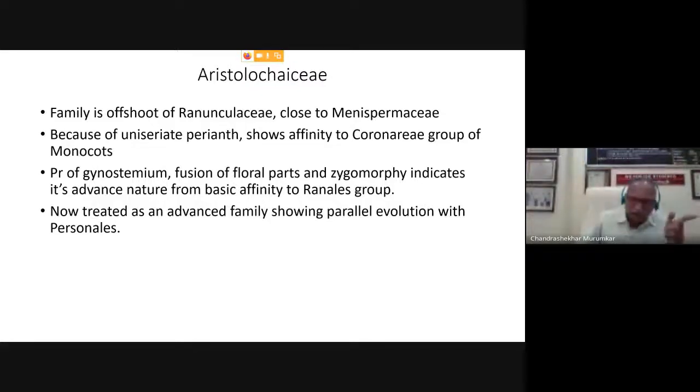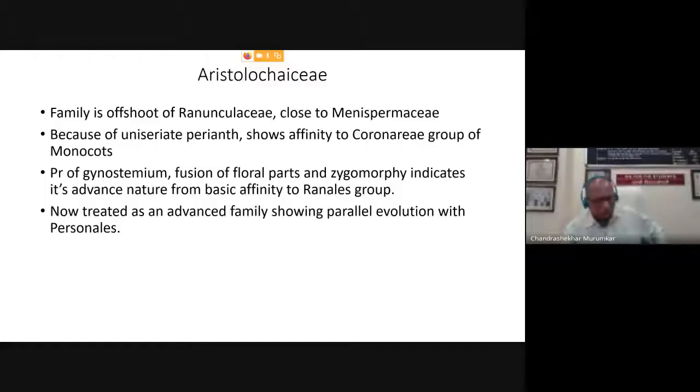The perianth lobes and the zygomorphy and the fusion of the androecium and gynoecium indicate that this is one of the advanced families among the dicots. Now, obviously, because of these characters, this family is also showing, on the other hand, very close characters to those of monocots. Because of that, this family is highly important from a taxonomical and phylogenetic point of view.